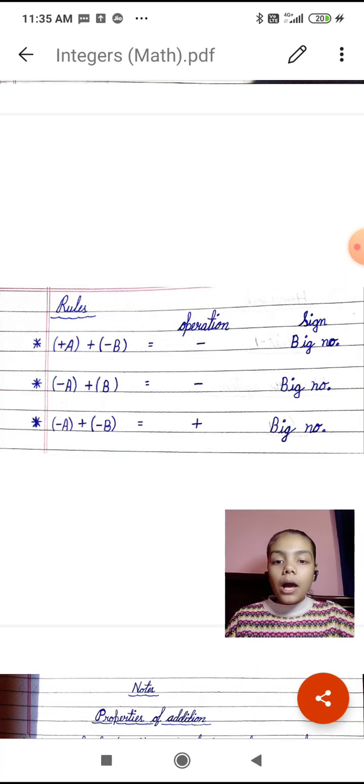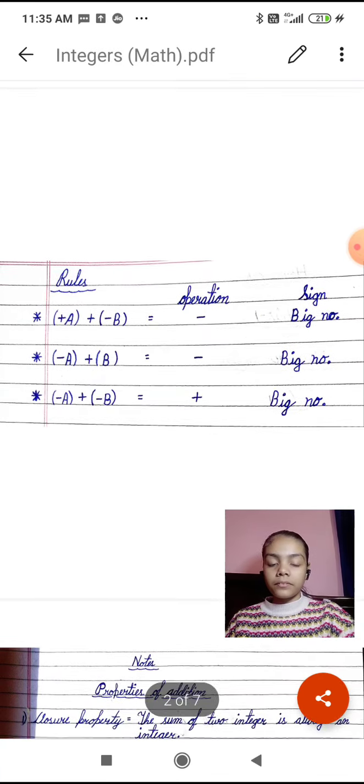Second rule is minus plus. Minus plus will always be minus and the sign will be of the bigger number. In the third rule, there is minus plus and minus minus. So minus plus is minus and minus minus is plus. So the sign will be of the bigger number only.